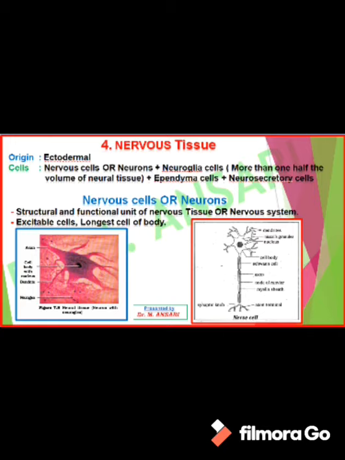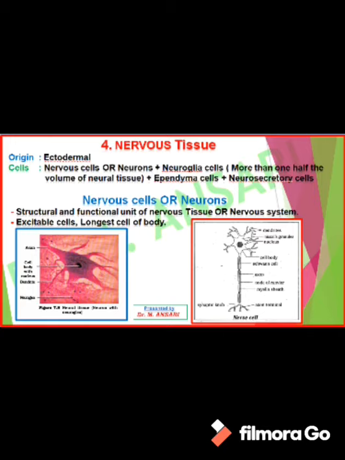There are two types of processes in a neuron: the dendron and the axon. Dendrons are smaller processes, the axon is a longer process. Dendrons may be more than one in number, while the axon is always one in number. The branches present in a dendron are called dendrites, while the axon is without any branch. Sometimes, if a branch is present in the axon, it is only one, and that branch is called a collateral branch.